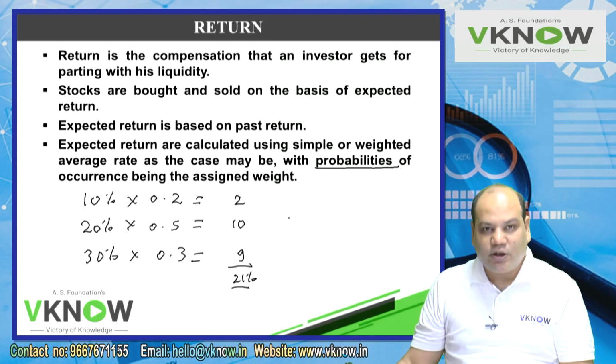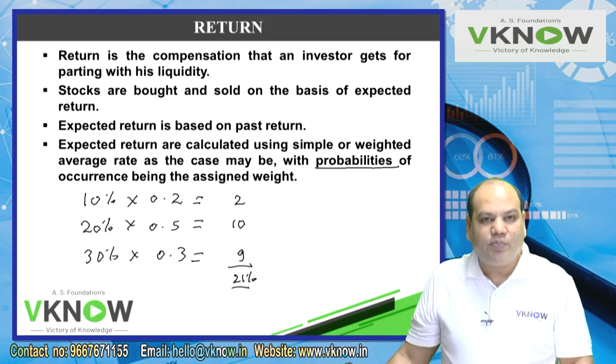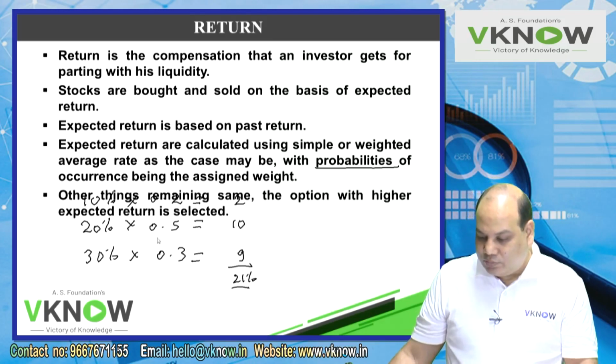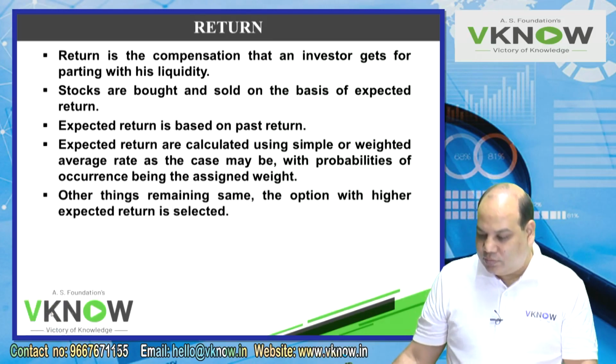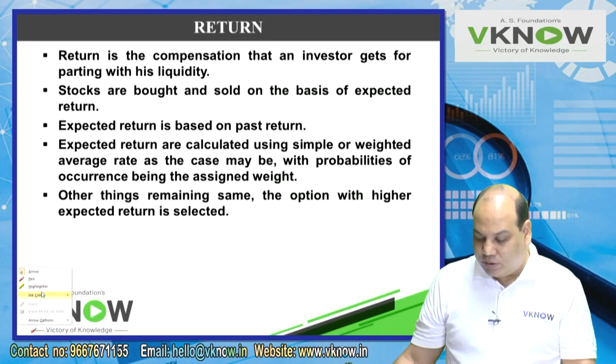This is how expected return is calculated. So it may be either based on simple average, which I did in the earlier example, or it can be based on weighted average, where probabilities will be used as weights. Other things remaining same. Now golden rule number 1 in this chapter.